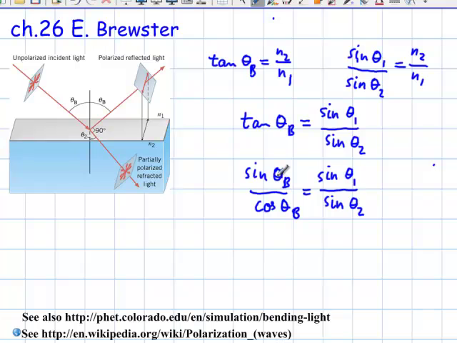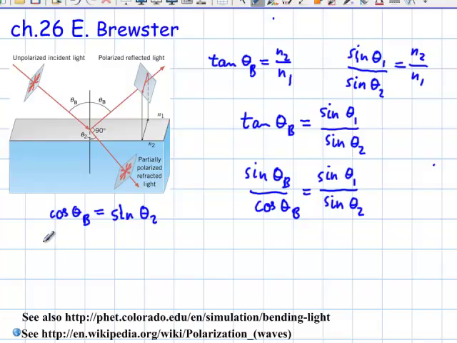So the numerators both divide out and leave a 1 behind, which means only the denominators are left, and so cosine theta b equals sine theta 2.